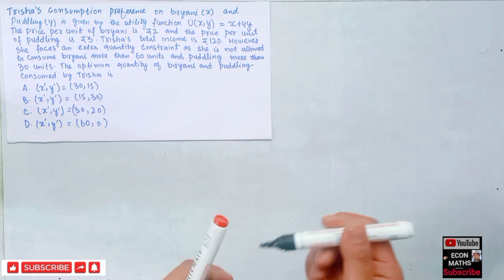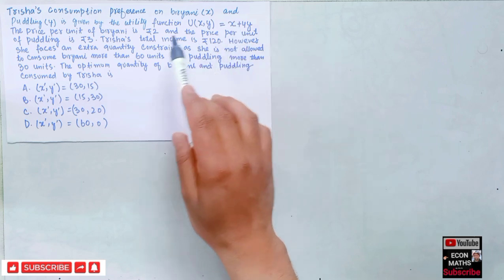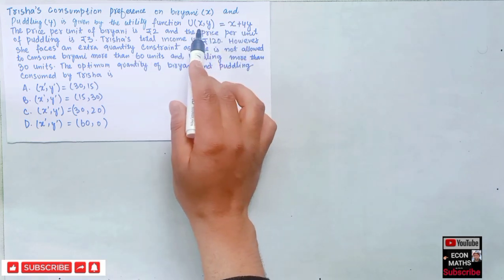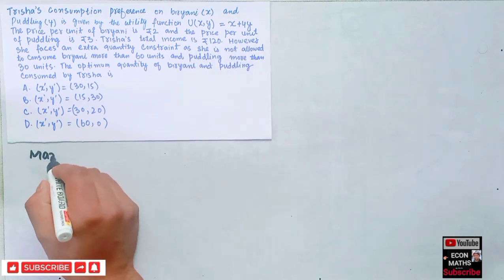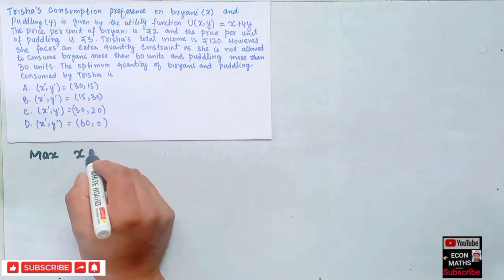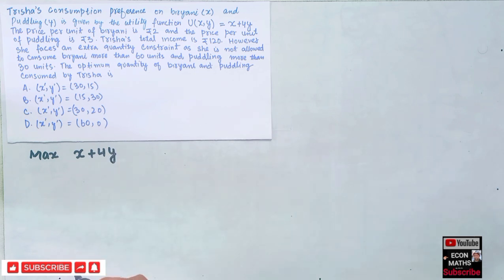That means we have to maximize. This is a problem of maximization and we are given the constraints here. First of all, we have to maximize the utility, that is x plus 4y. Now what are our constraints?